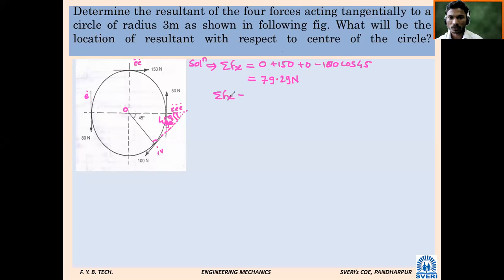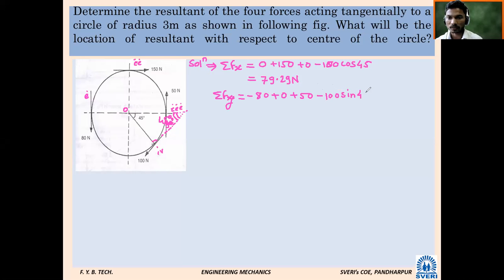Next, summation Fy. Minus 80, plus 0, plus 50, and for force number 3, minus 100 sin 45.